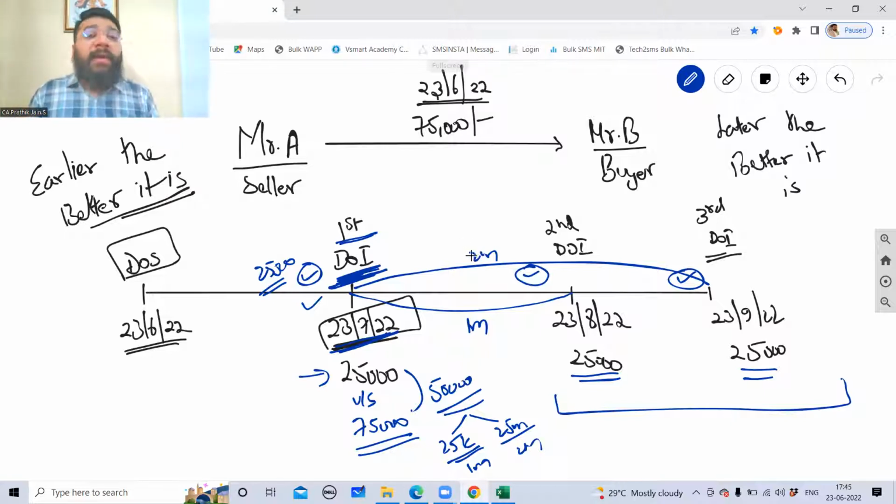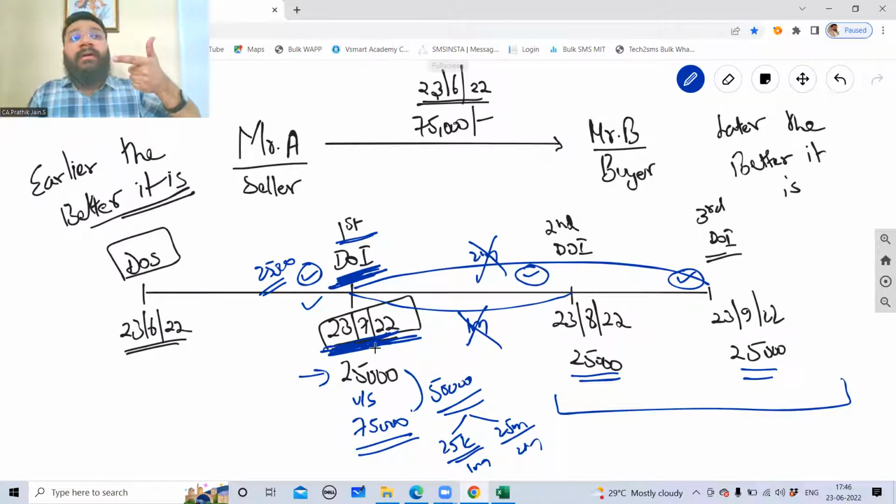Now, since B has requested A that I'm ready to make the early payment, if B makes the early payment, B will lose the opportunity of earning the interest on this money, and he will lose the opportunity of earning interest on this money. Yes or no? And that opportunity A will receive it. Correct or not correct? So if the payment is happening on 23rd July, guys, can I say it is beneficial for Mr. A and it is non-beneficial for Mr. B? Yes or no? If you have any doubts, please ask me.